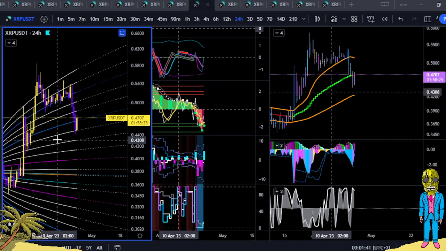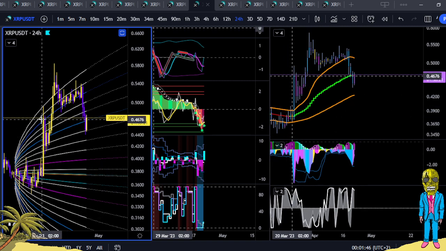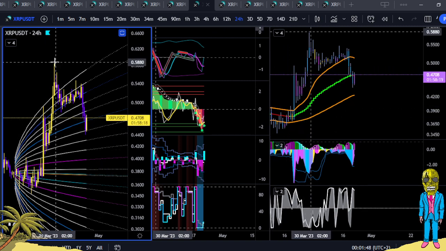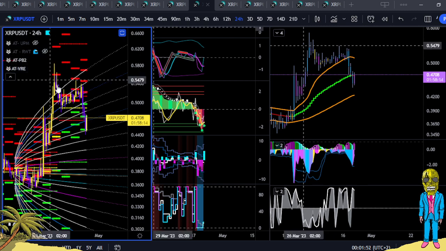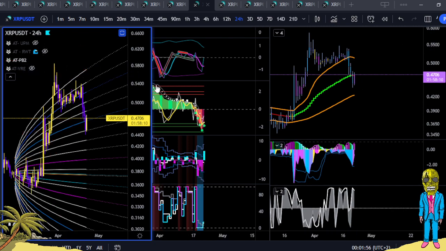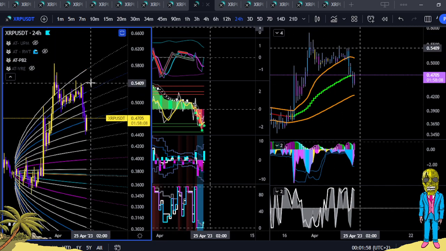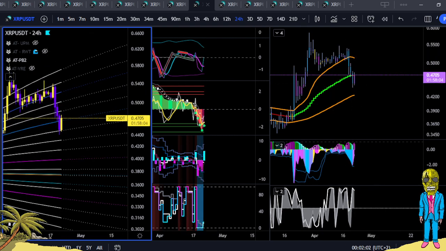So what can we see? We can see from our distribution cone, we were stuck in a pink range, we broke out, we got trapped in this next range, we broke out. We have some levels up here on other things that we can use, especially on the weekly cone. And what's happened? We've come back into the cone, and now we've come back into this little range here that you see. So I'll make the screen big.